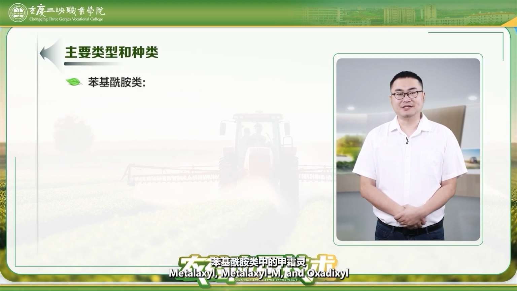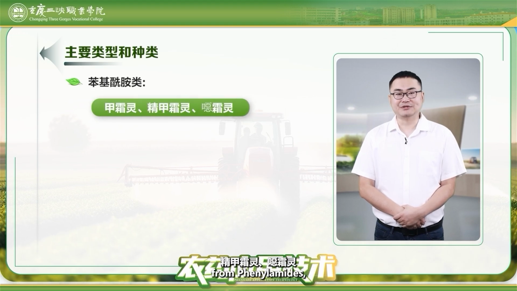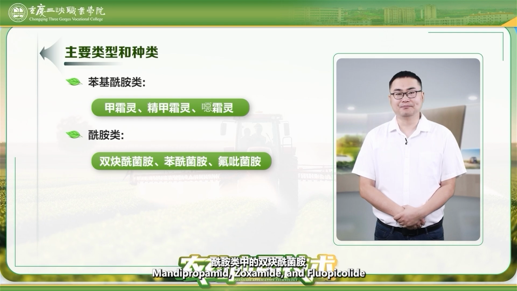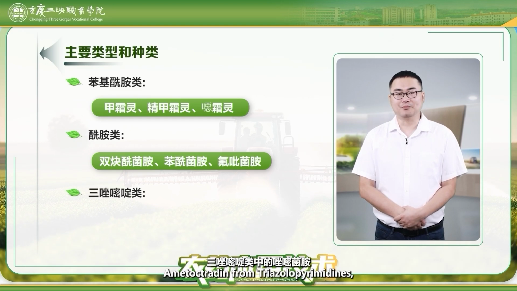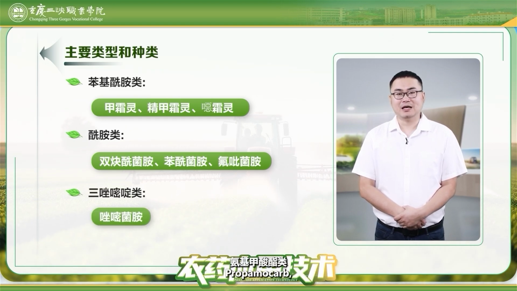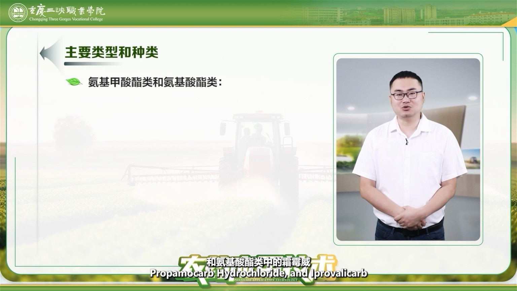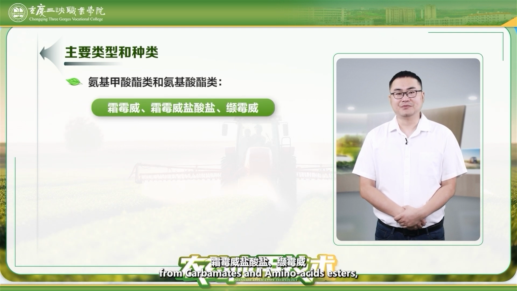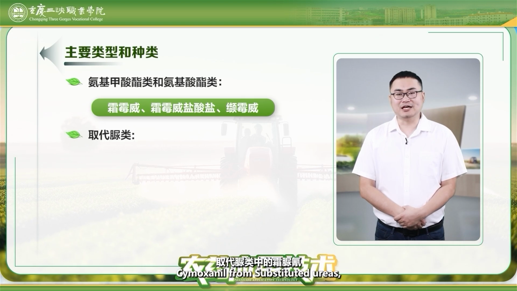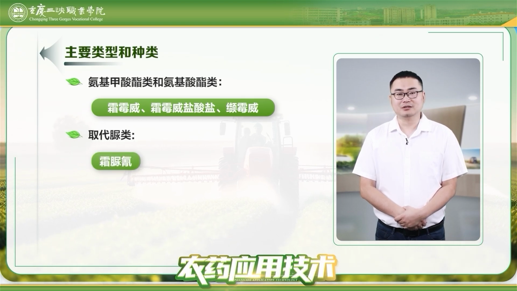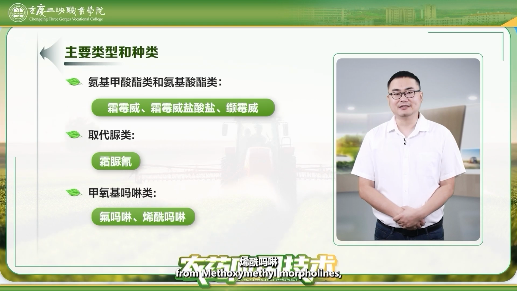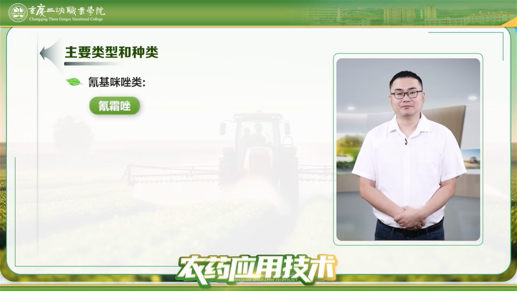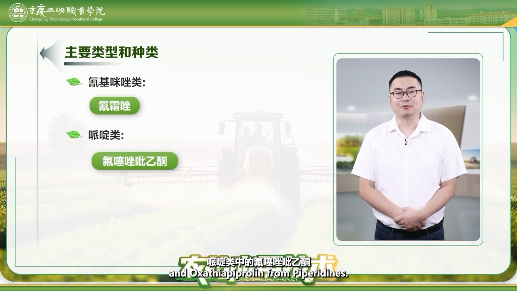Metalaxyl, metalaxyl M, and oxadixyl from phenylamides, mendipropamide, zoxamide, and fluoropicolide from amides, amitriptyline from triazolopyrimidines, propamocop hydrochloride, and iprovalicop from carbamatids and amino acids esters, cymoxanil from substituted ureas, flumorph and dimethomorph from methoxymethylmorpholines, cyazophamide from cyanoimidazoles, and oxathiapiprolene from piperidines.